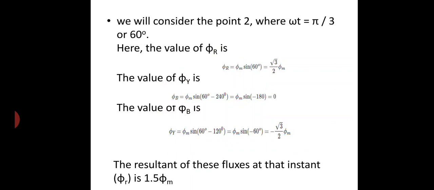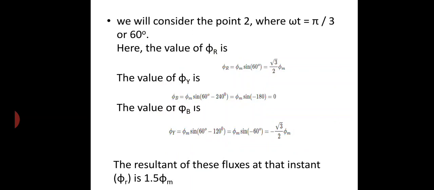So instead of omega t you can substitute the value 60 degrees. What will be the values of phi r, phi y and phi b? Here we get root 3 by 2 phi m, phi y is equal to 0 and phi b is equal to minus root 3 by 2 phi m. Here also we can add the vector sum of all the three fluxes. We will get a resultant flux of around 1.5 phi m.